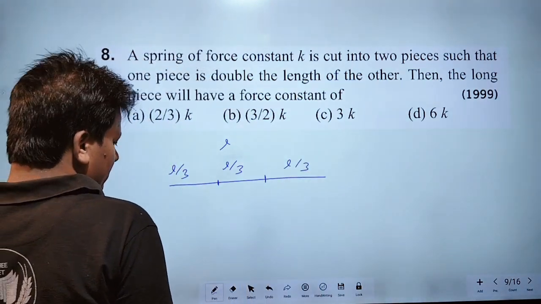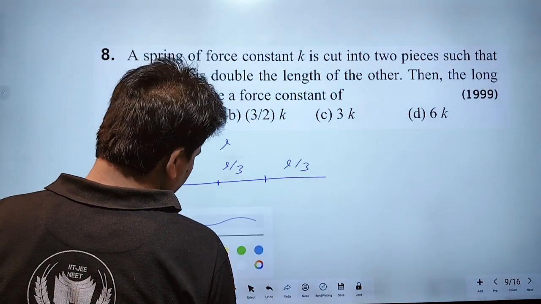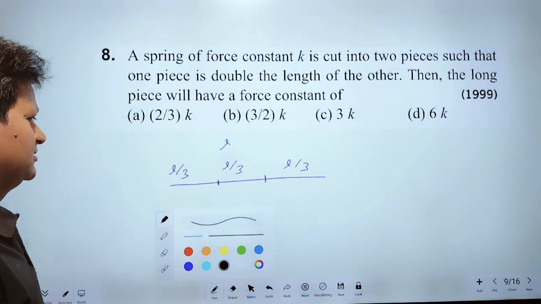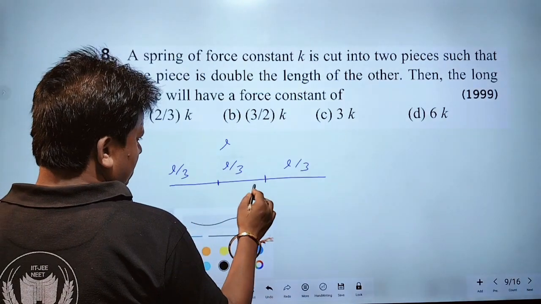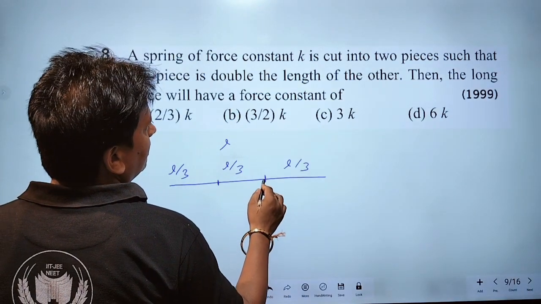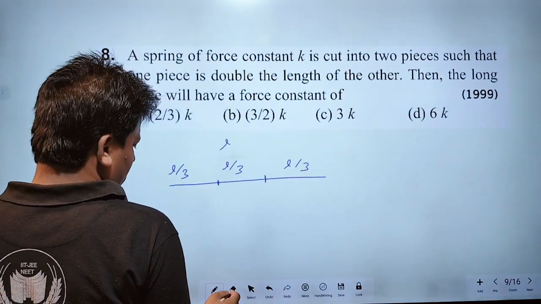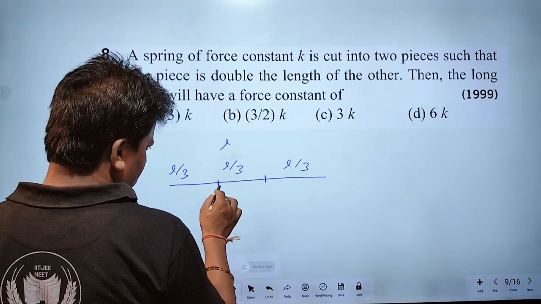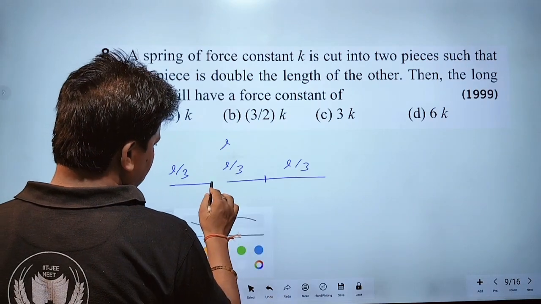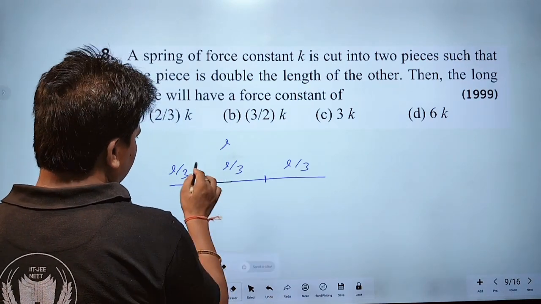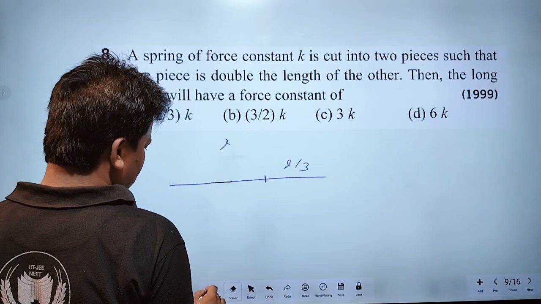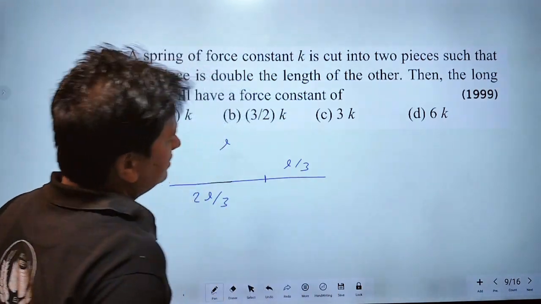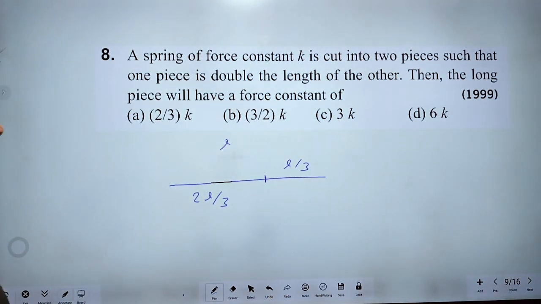But here one piece is double the other. The spring is cut in such a way that one piece is double, therefore the pieces will be L by 3 and 2L by 3.